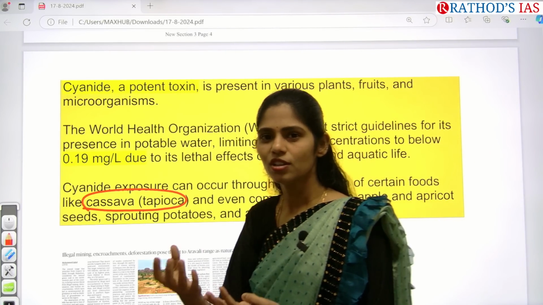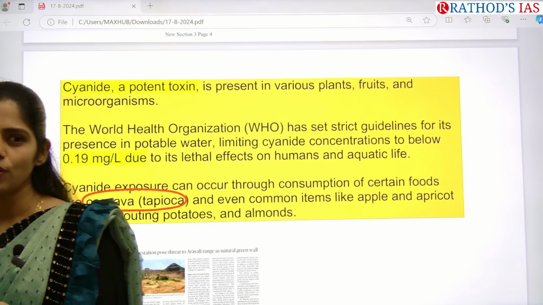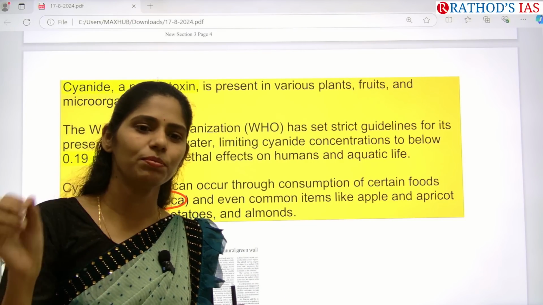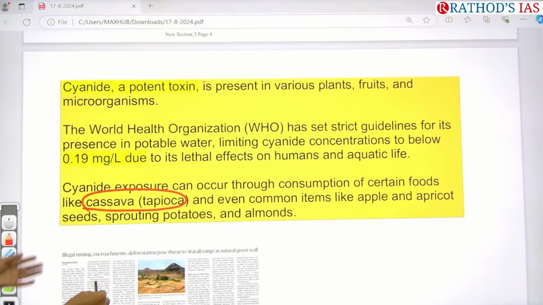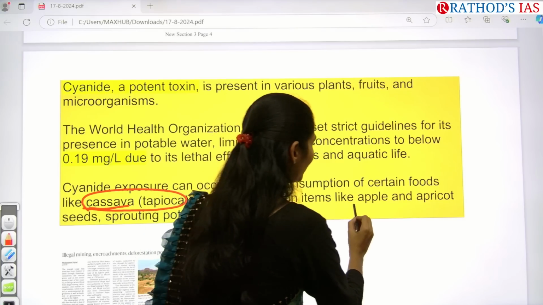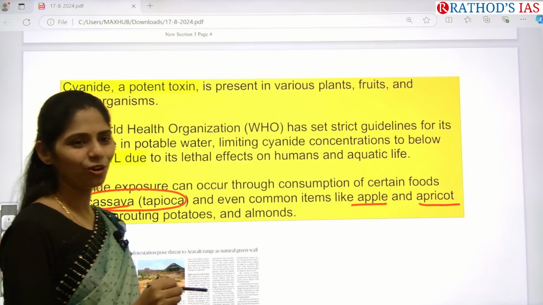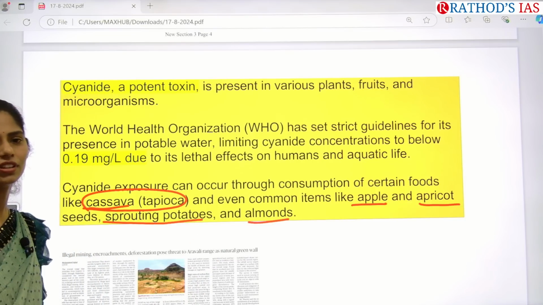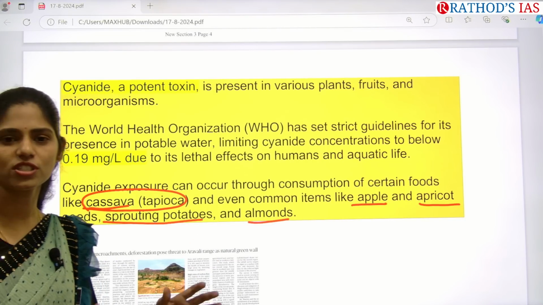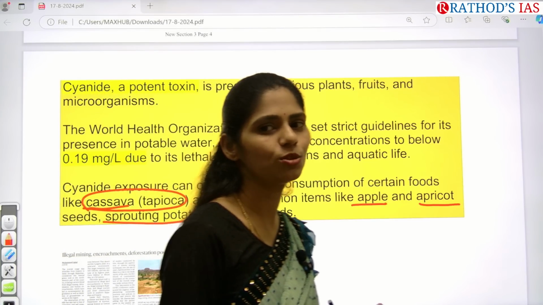It is a root. From that root, they make powder, and after that, the powder is processed into small round things that we get. So that is in this cassava. Even some common items like apple, apricot, sprouting potatoes and almonds have this type of cyanide. So you have to wash them thoroughly before consuming them.